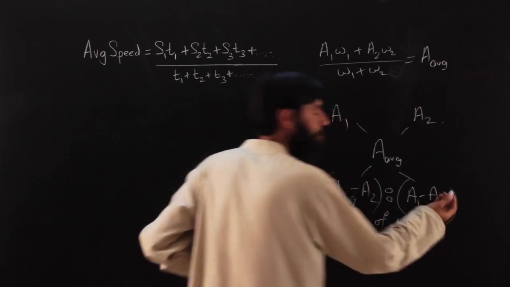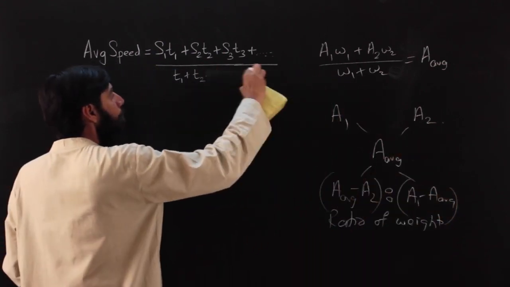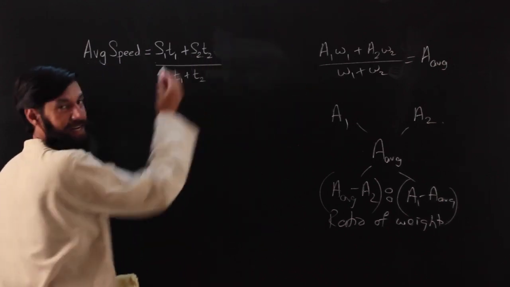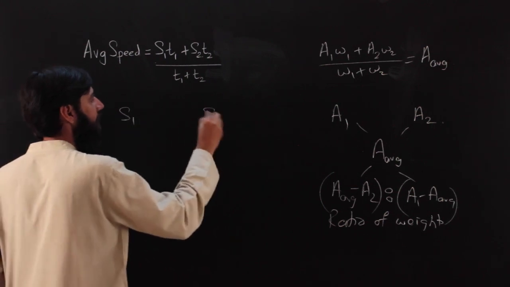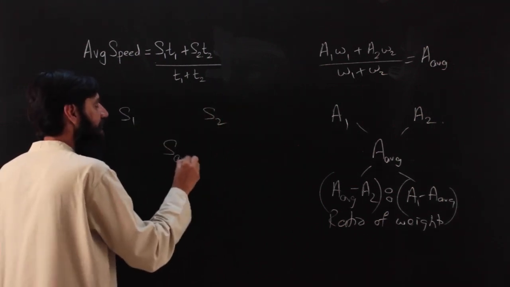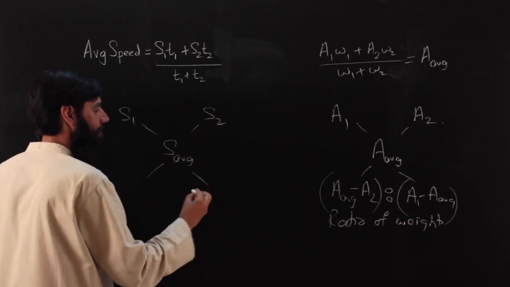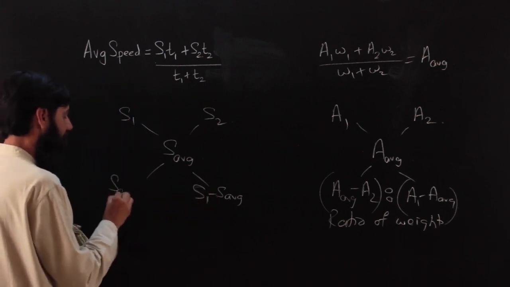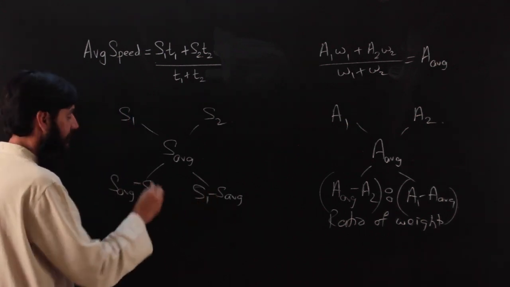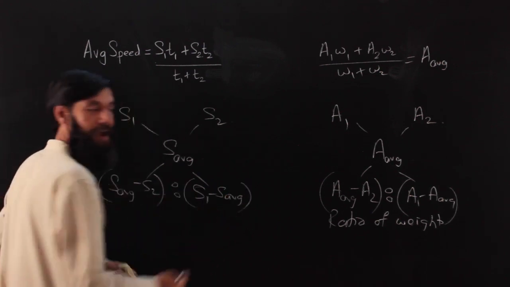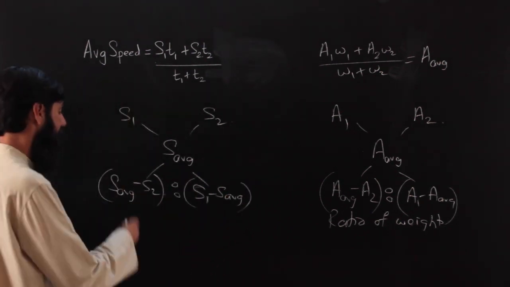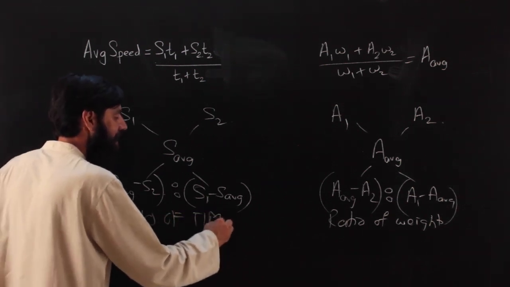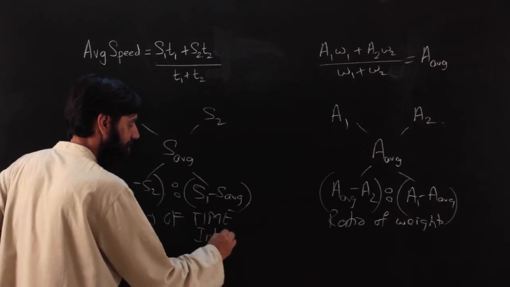So the same thing, when A1 and A2 refer to my speeds S1 and S2, I can do the same process: S1, S2, the average speed, and if I do allegation, I'll get S1 minus the average speed, and average speed minus S2, and this ratio is the ratio of time intervals traveled at the two different speeds, right?